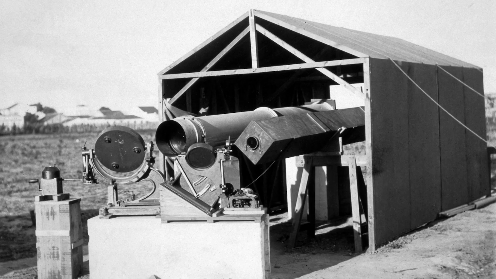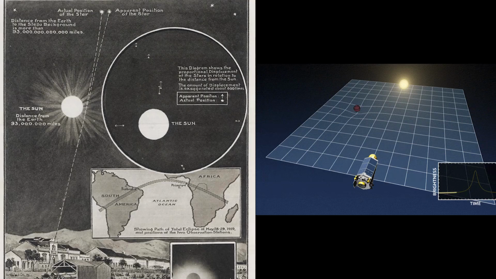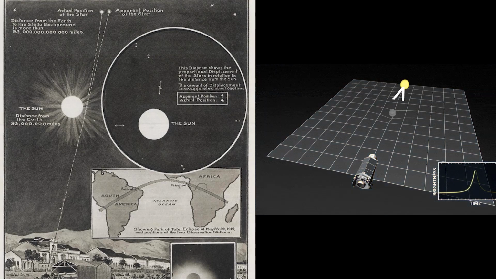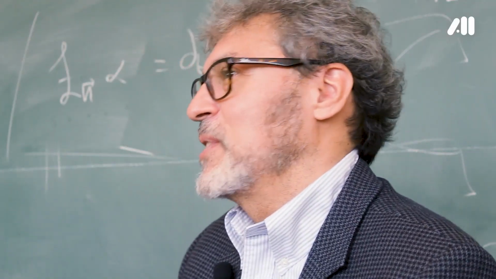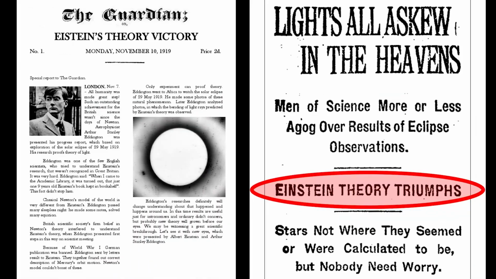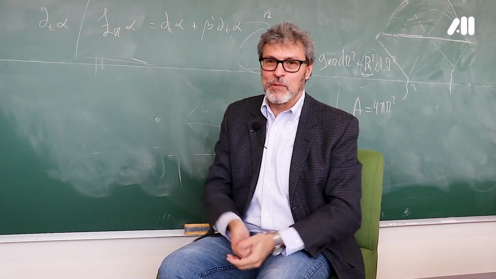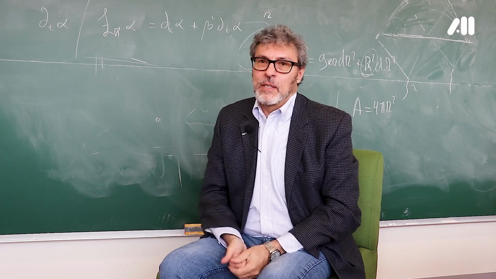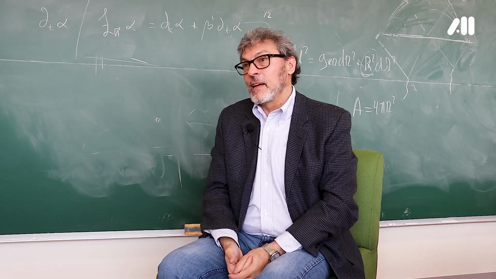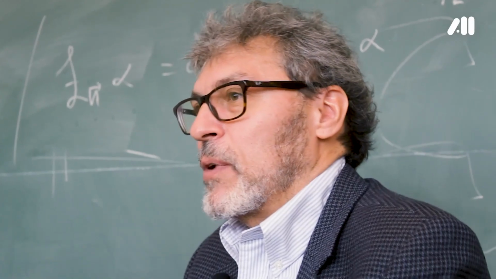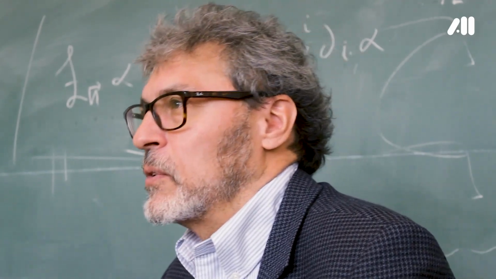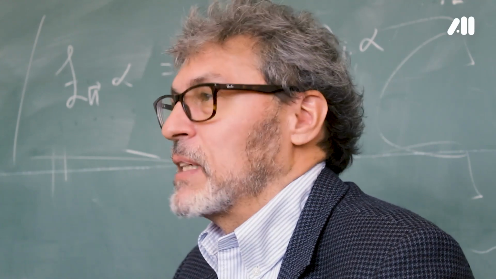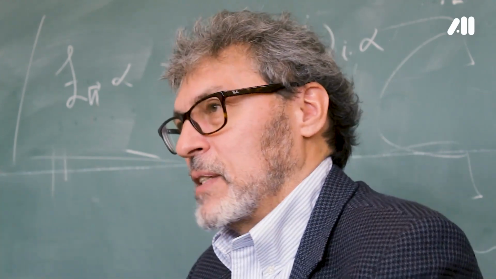He conducts a study during a solar eclipse, observing the position of stars near the sun, and sees that the light was deflected. Exactly what Einstein's theory said. In fact, that is what makes Einstein very famous quickly, because it appears in the newspapers. Physicist predicts that light is deflected by the sun, and so on. He becomes very famous. But there are other very, very important predictions that have been confirmed over the decades in the last century. For example, the theory predicts the existence of black holes, which for a long time were thought to be speculative and that we now know existed.